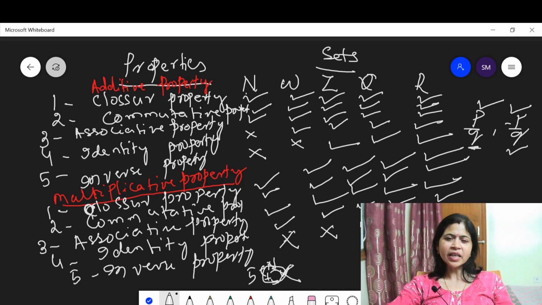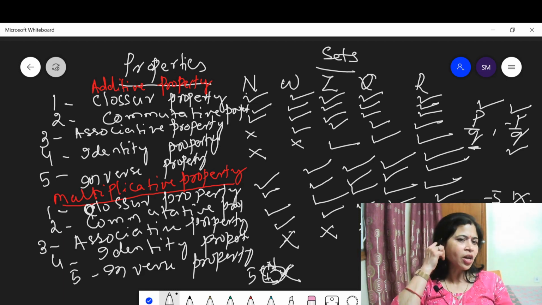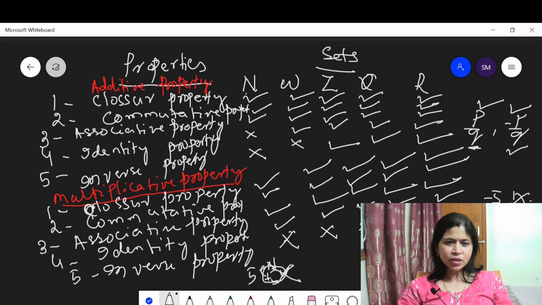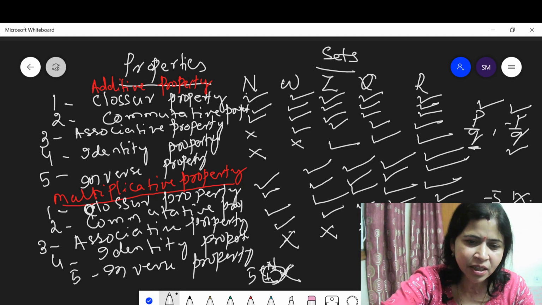In the same way, for the set of integers, suppose minus 5. The multiplicative inverse of minus 5 is 1 upon 5, and 1 upon 5 doesn't belong to Z. This means the set of integers also doesn't satisfy the multiplicative inverse property. Then the set of rational numbers and the set of real numbers satisfy the multiplicative inverse property.